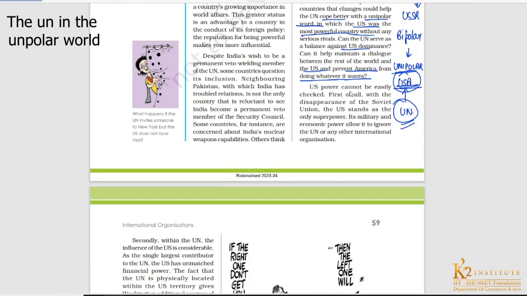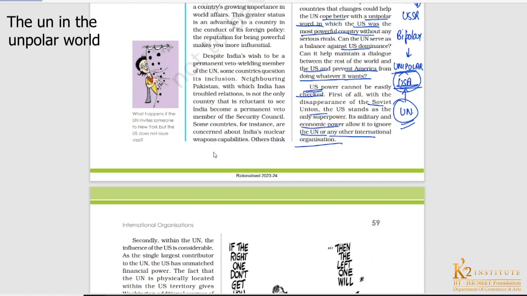So US power cannot be easily checked. We all know that the US is very powerful and its power cannot be restricted, or we cannot put a check or balance on its power. First of all, with the disappearance of the Soviet Union, the US emerged as the single most superpower in this entire world. Its military and economic power allow it to ignore the UN or any other international organization.